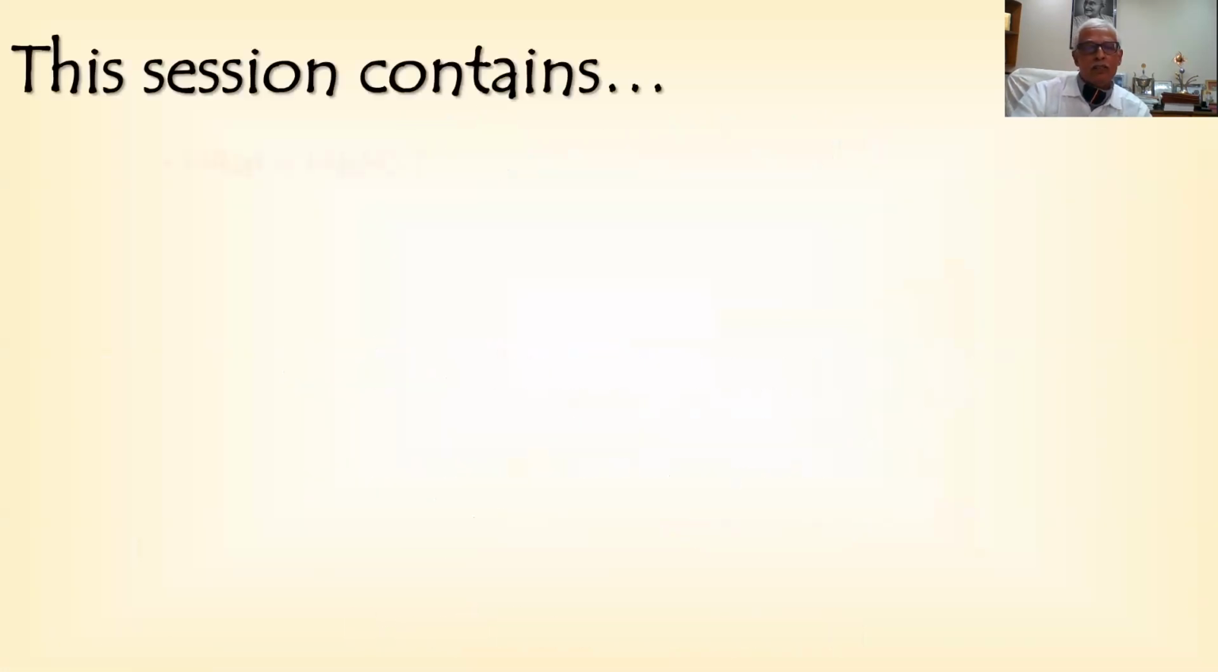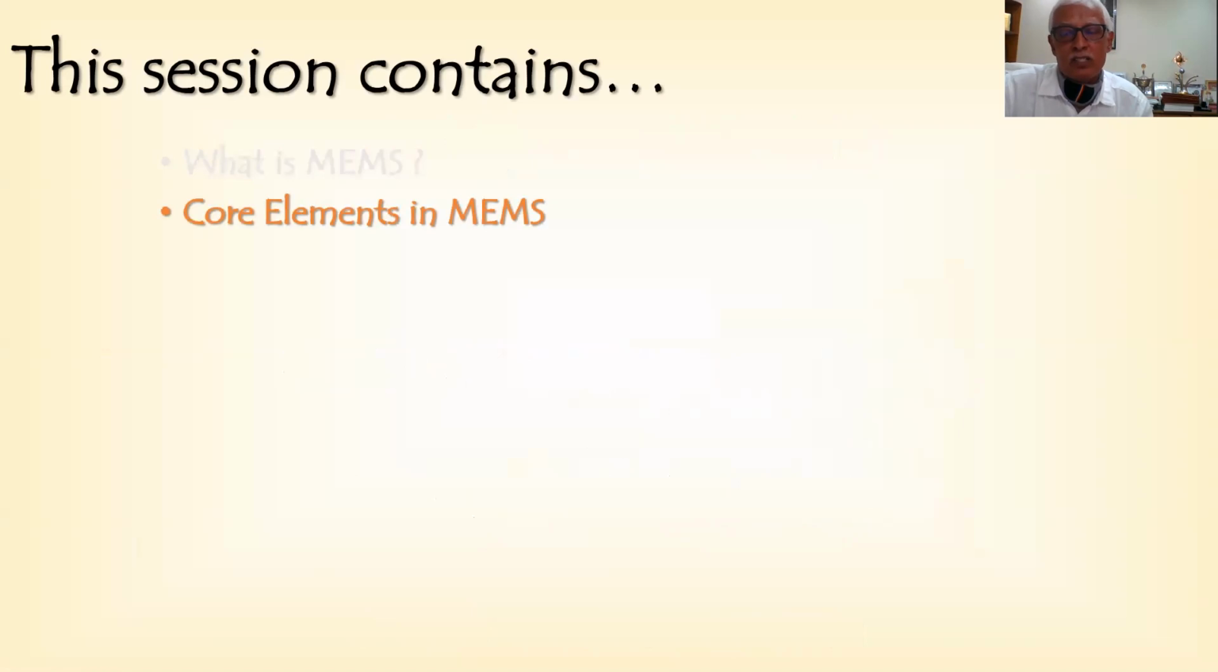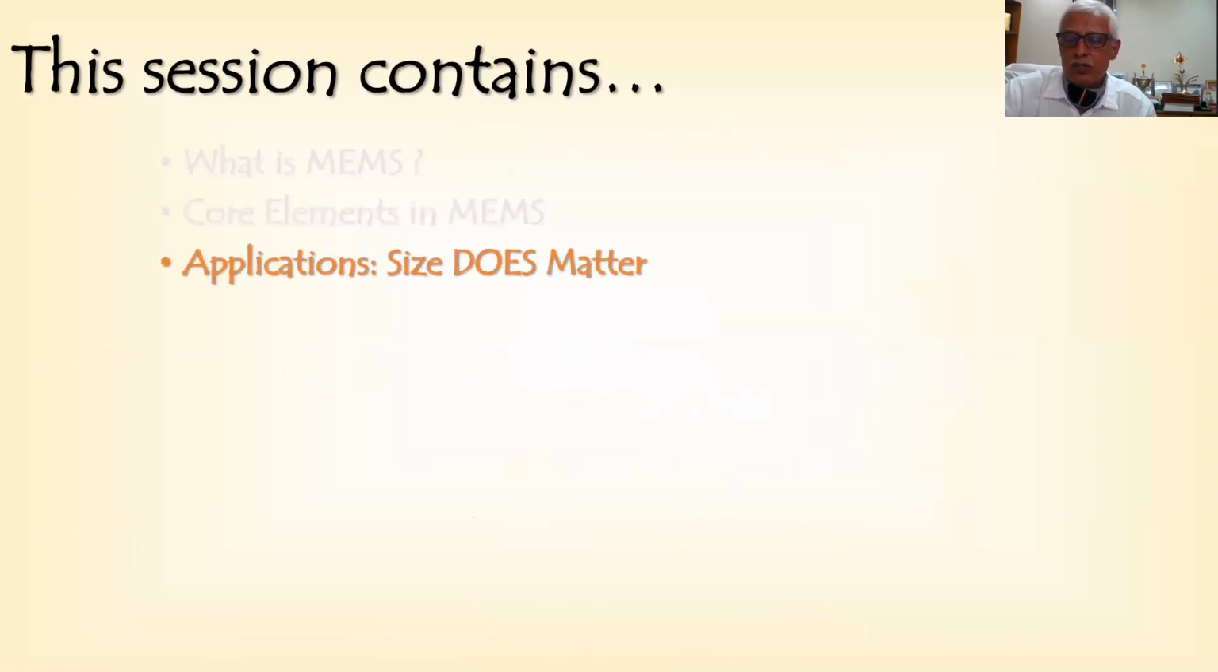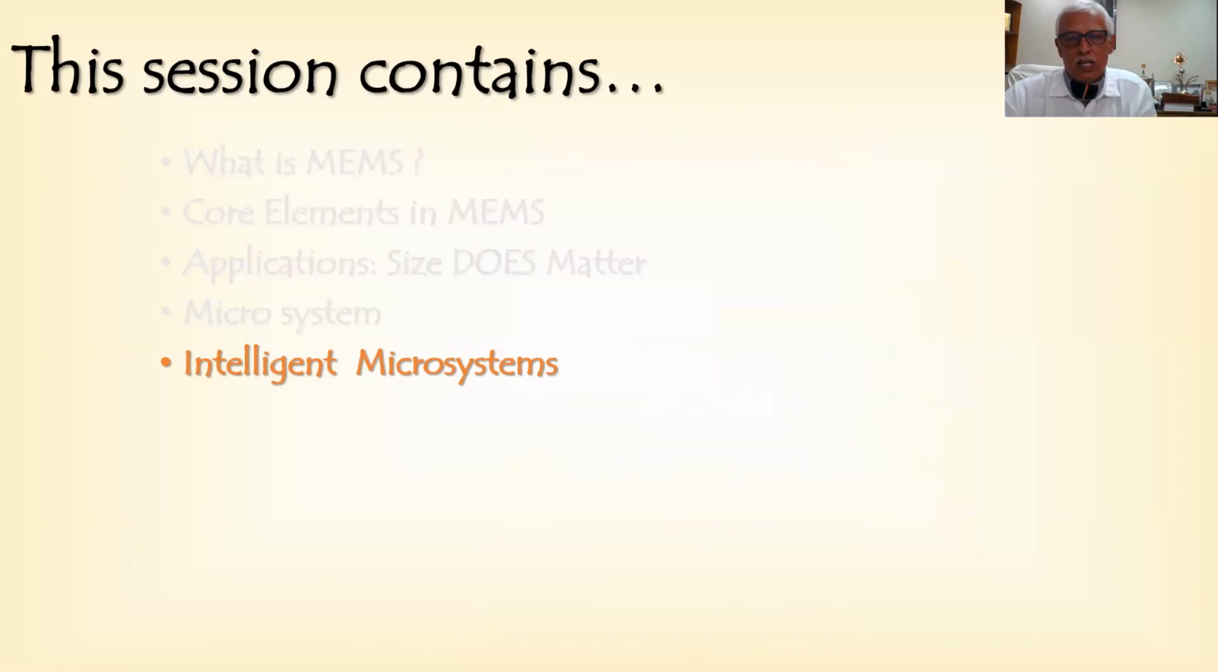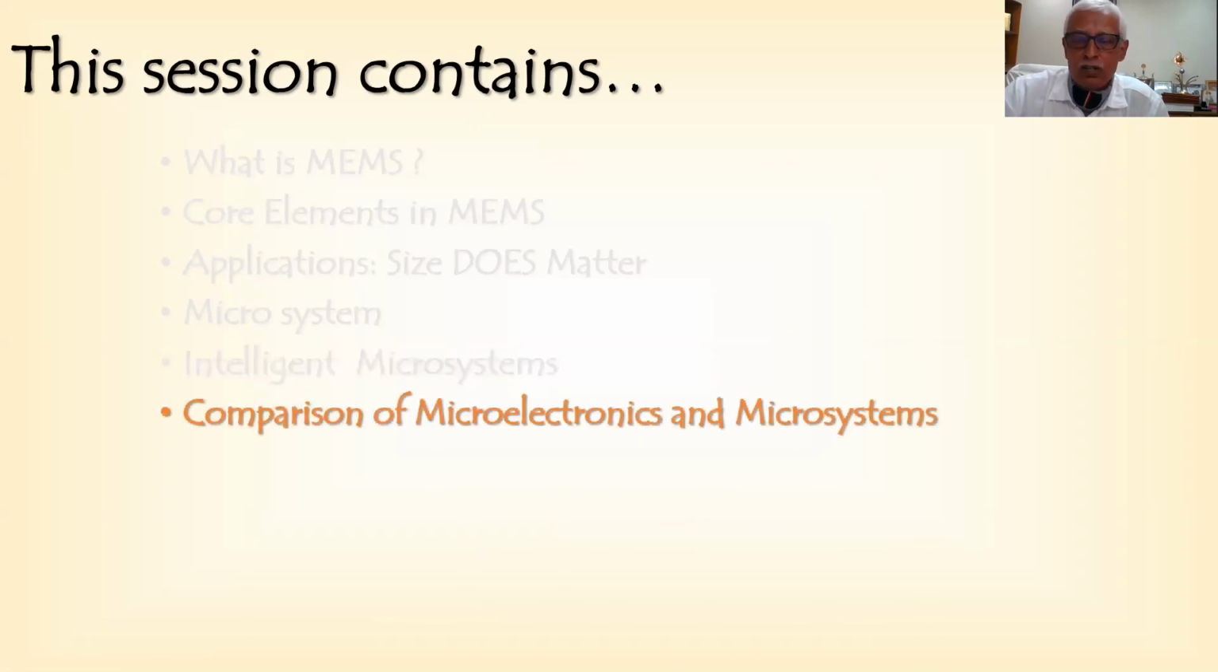So this session contains these many parts. First of all, let us understand what MEMS is and its core elements, and applications. Normally we talk about how size does matter. Everybody is fascinated about sizes, and it's a micro system. Micro means the size is on the order of 10 to the power of -6 meters, and not only that, we are adding intelligence to the micro systems, and we call them intelligent micro systems. We also have to understand the role of microelectronics and how it's different from micro systems. So we'll compare those two.